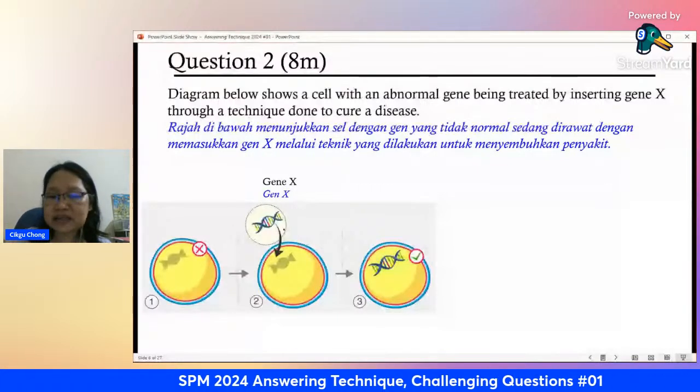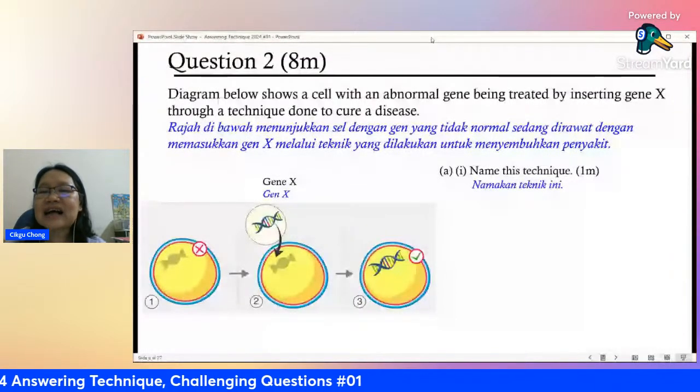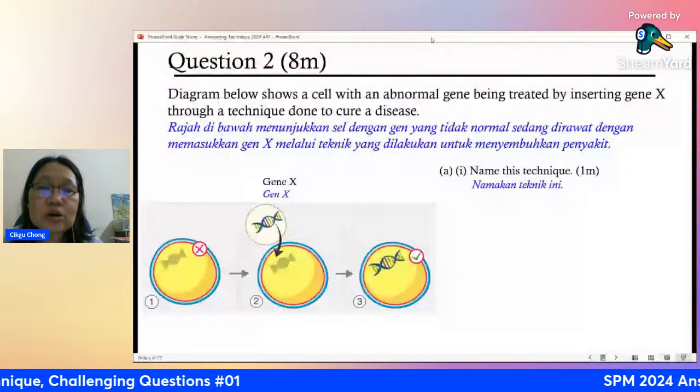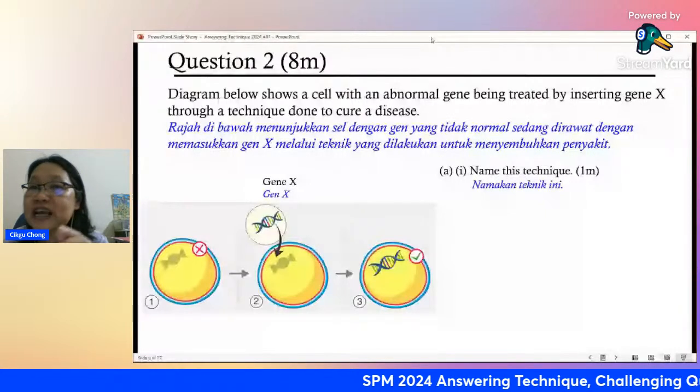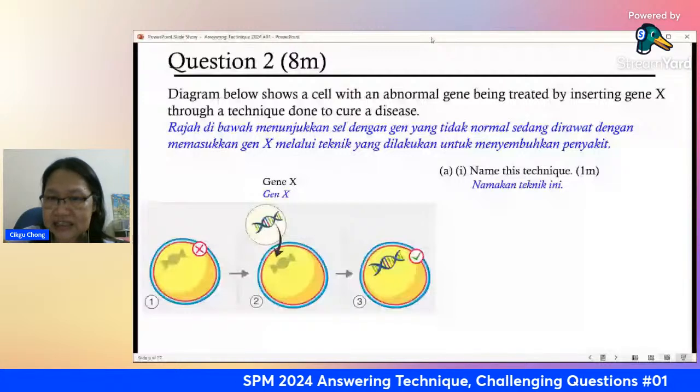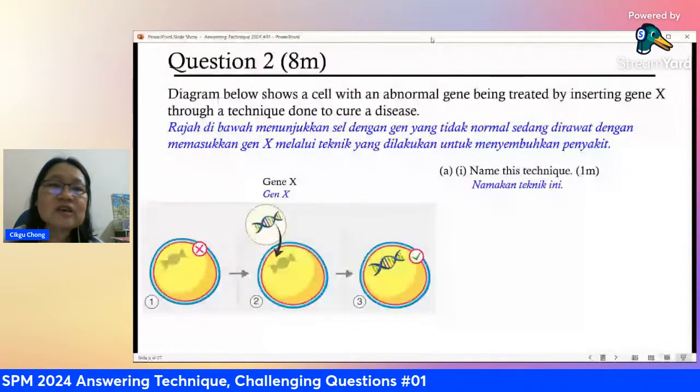Okay, so what technique is this? Any idea? Normal gene? Okay. The technique is not called normal gene. That gene is normal gene, correct? Gene X is normal gene. So Ripa, you have already answered the gene X actually, yes. But what is the technique? Yes, Wing Han, correct. It's called gene therapy.